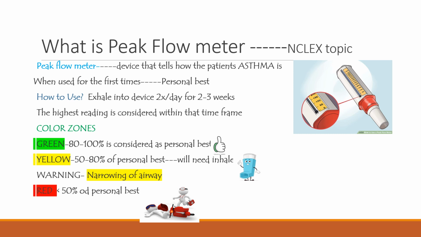The readings are categorized into color zones. If it's green, 80 to 100%, that means the person is doing their best. If it's yellow, 50 to 80% of the personal best, the person will need mild inhalers, but we have to be careful if there is a narrowing of the airway. It is a warning sign. Then comes the red zone. If it's less than 50% of the person's best, then it is a medical emergency. The management has to be done immediately.